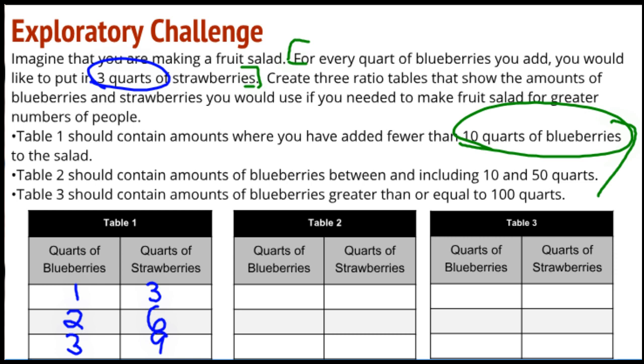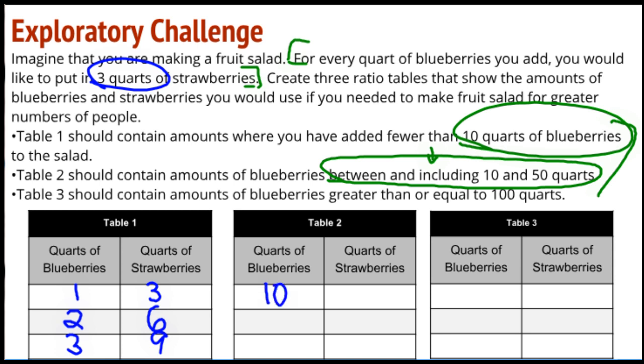All right, table 2. Table 2, I should have amounts between and including 10 and 50. Now it says that I should include 10 and 50, so I should have 10 and 50 on my chart.